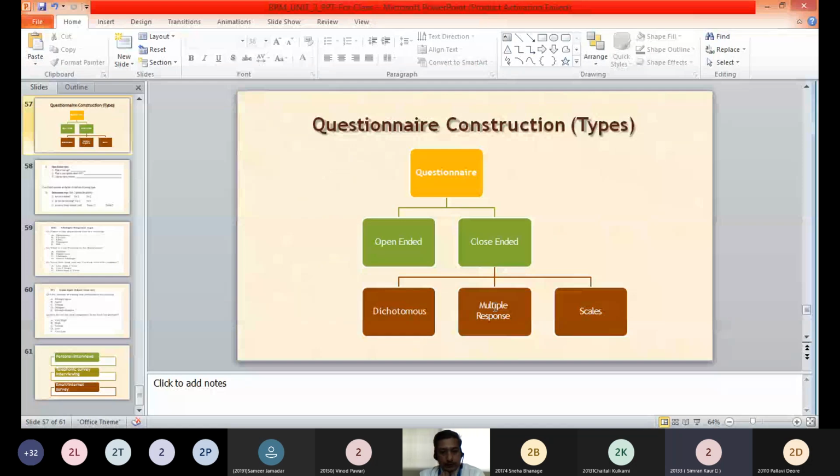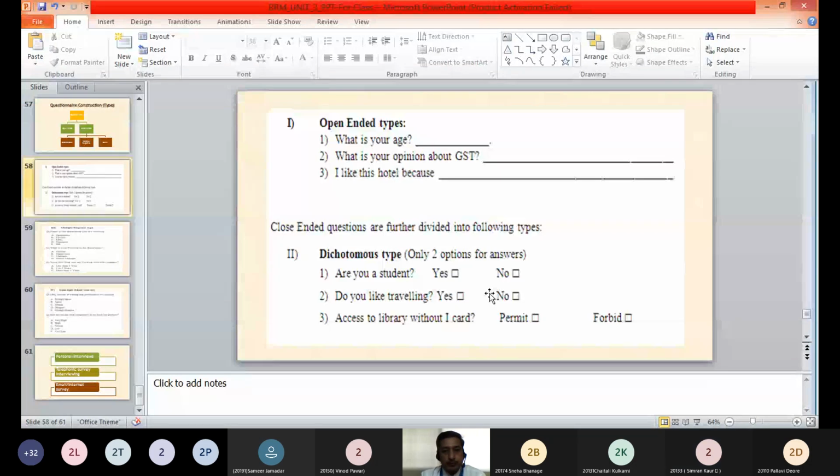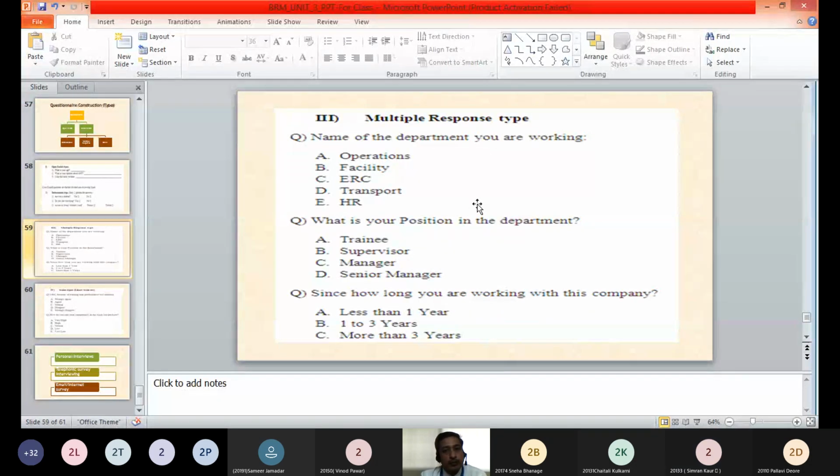Then second type is your multiple response questions, multiple choice. So multiple response type is a type of questions wherein the respondents are provided with different options, and the respondent has to mark one of the options which he prefers the most, or which he thinks as per his opinion is the right choice.